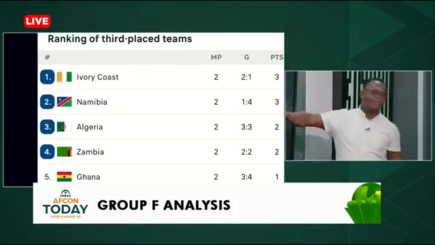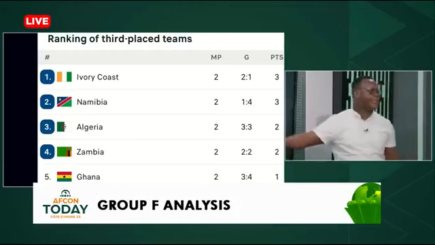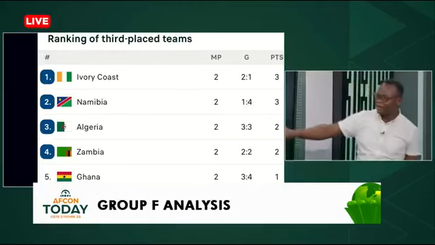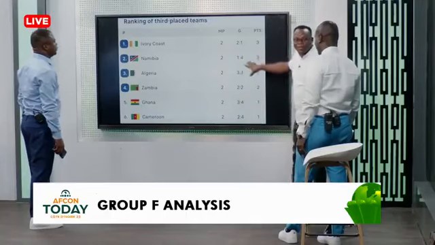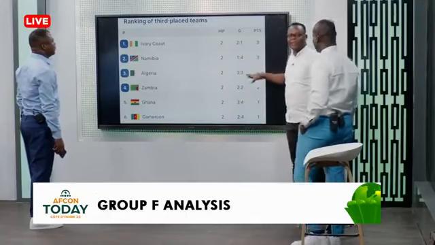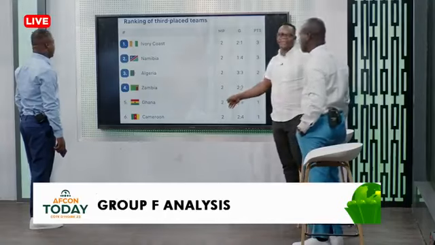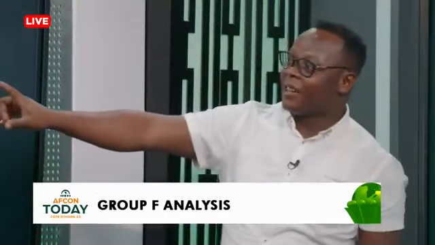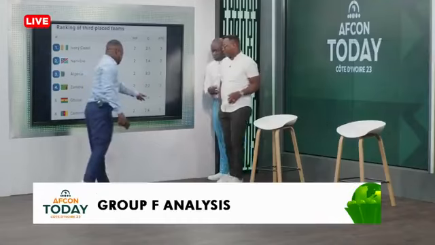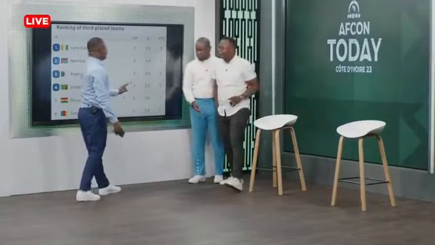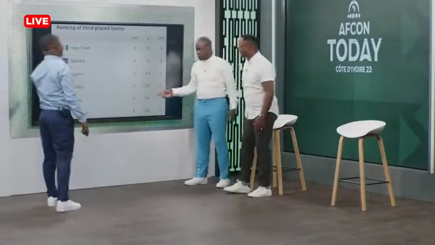Now this, after 2 matches, is how the ranking of the third place teams is looking. And Ghana is currently ranked outside the top 4. So if the group stages were only 2 matches and they were taking third place teams, Ghana would not qualify. Because the top 4 third place teams at the moment, after 2 match days, are Cote d'Ivoire, Namibia, Algeria, and Zambia. But what's also important is that we try to clear this goal deficit here. We have a goal difference of -1, and that's something we need to try to clear.